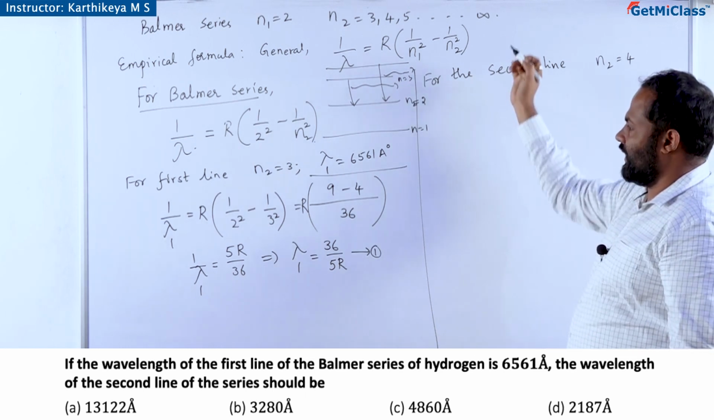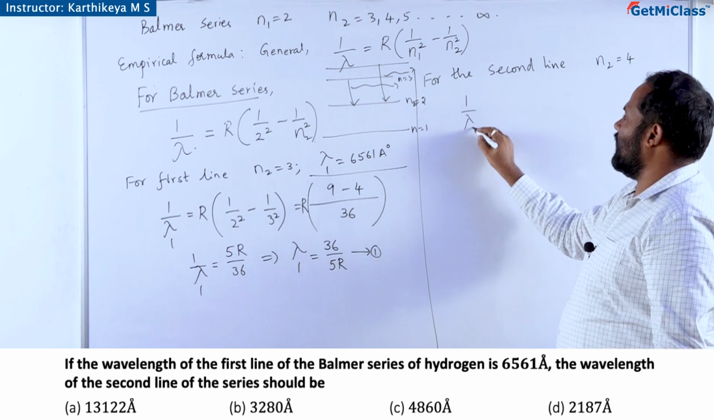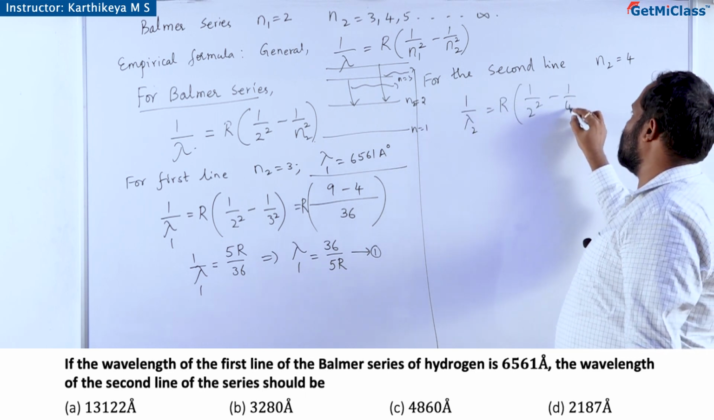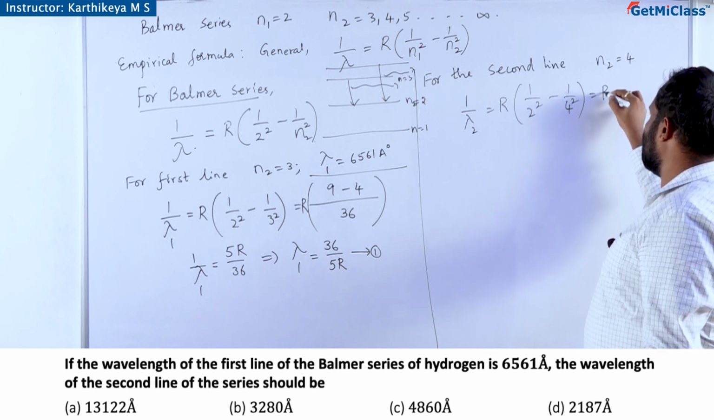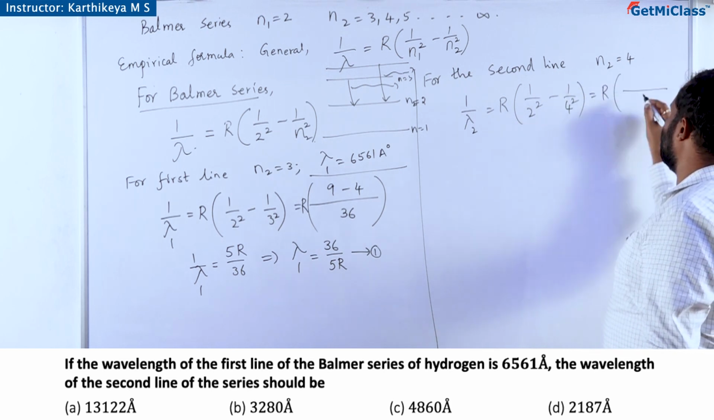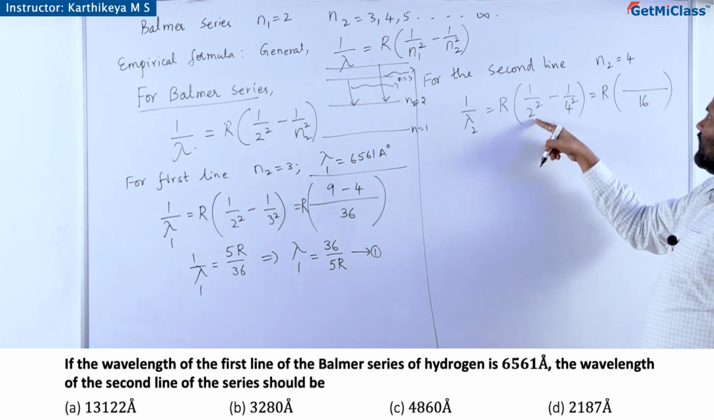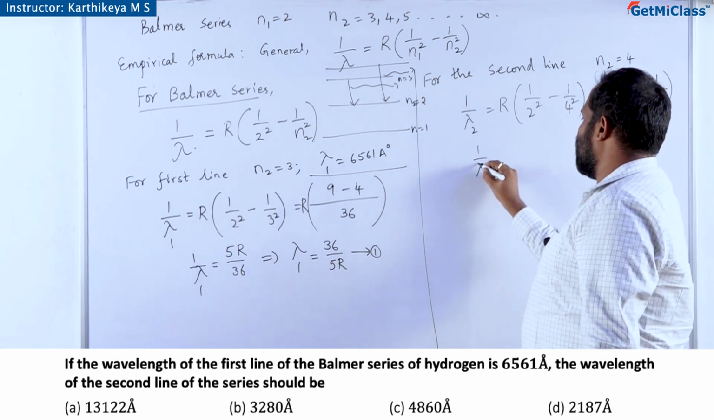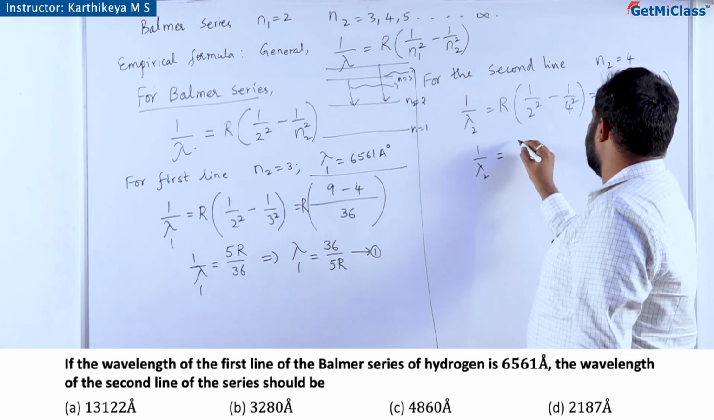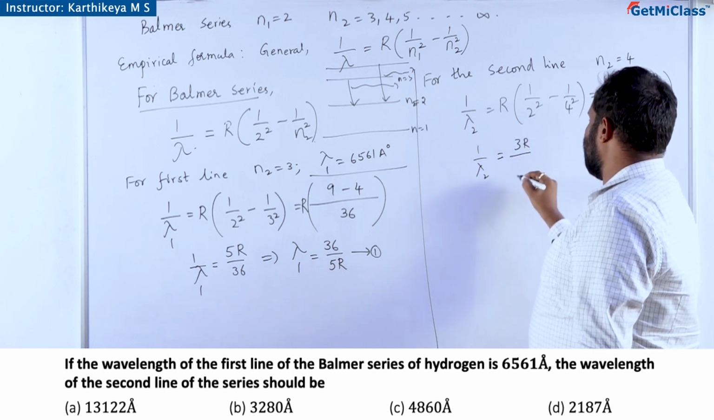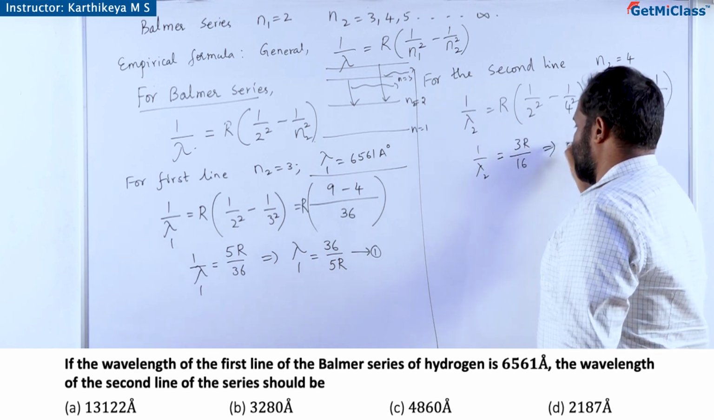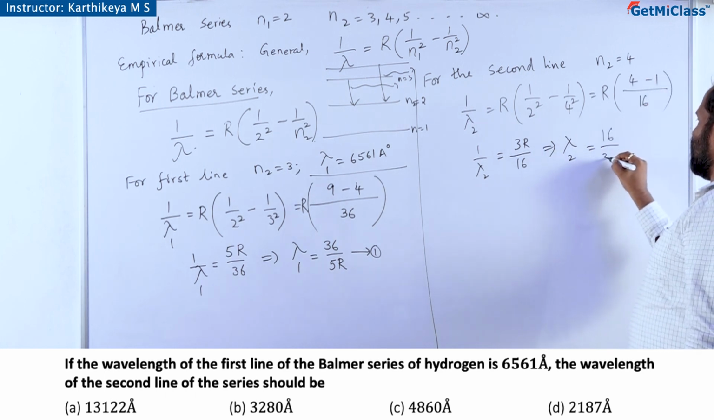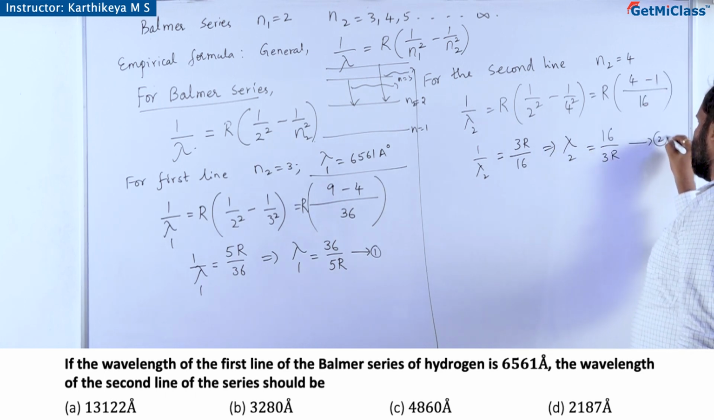Now for the second line, 1 by lambda 2 is R into 1 by 2 square minus 1 by 4 square. So R into, the common denominator is 16, this is 4, 4 minus 1. So 1 by lambda 2 is 3R by 16, which implies lambda 2 is 16 by 3R, equation 2.